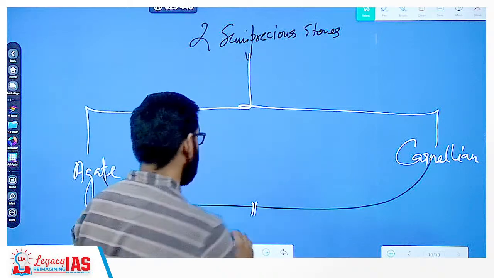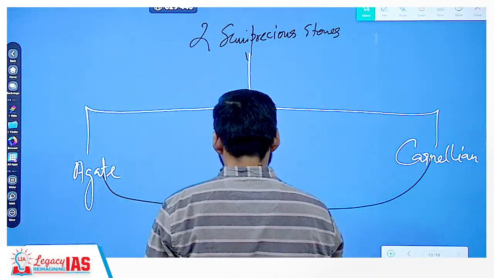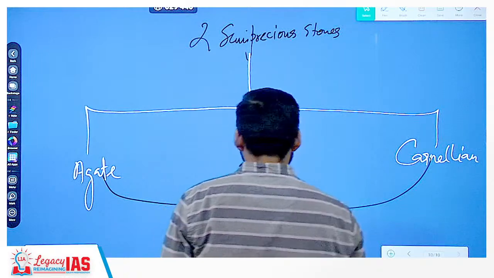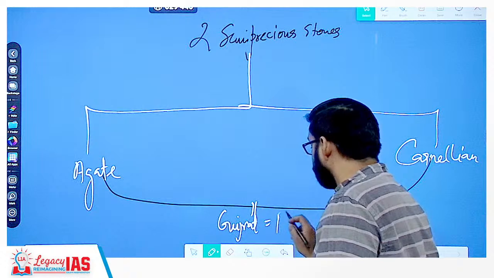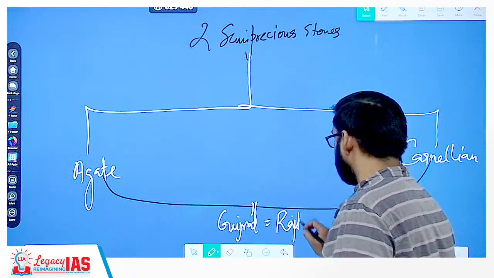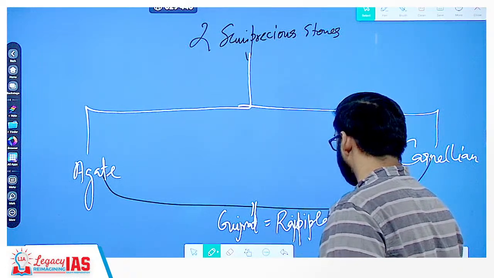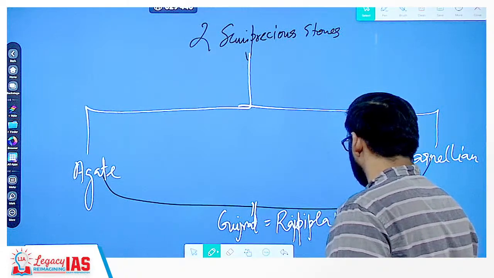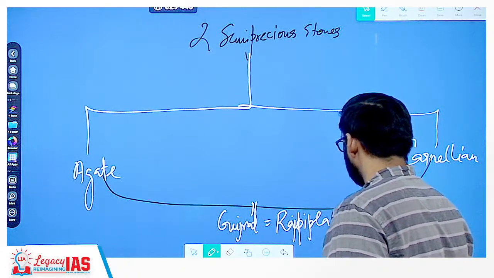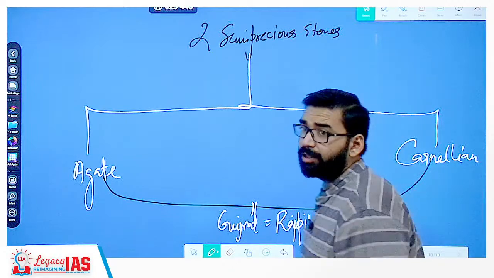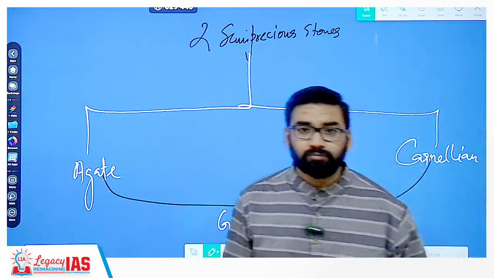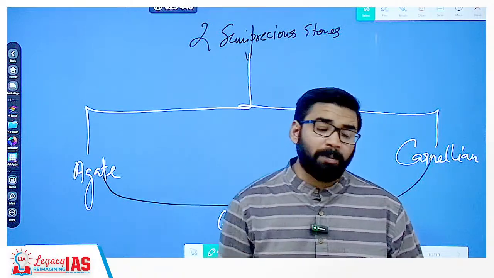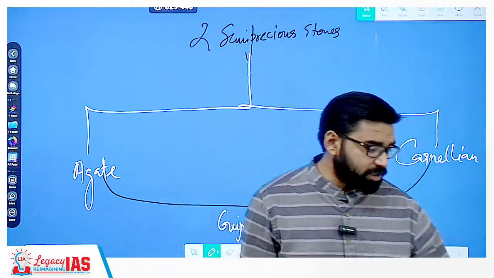Clear? So in Gujarat, mines were there called Rajpipla mines, near Narmada. Remember this thing, very important. Clear?